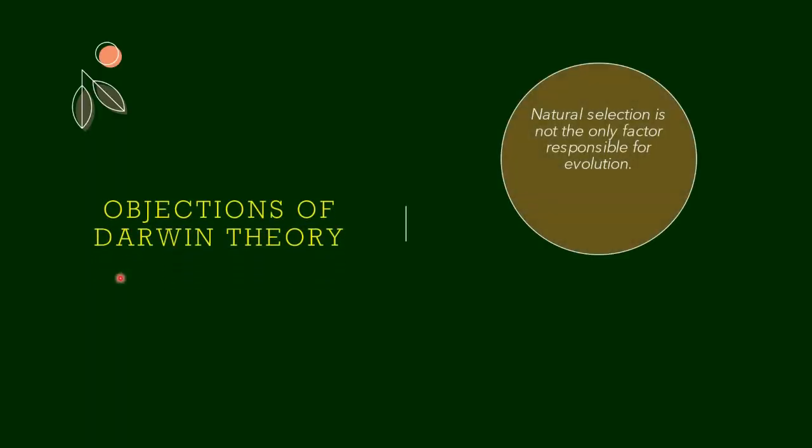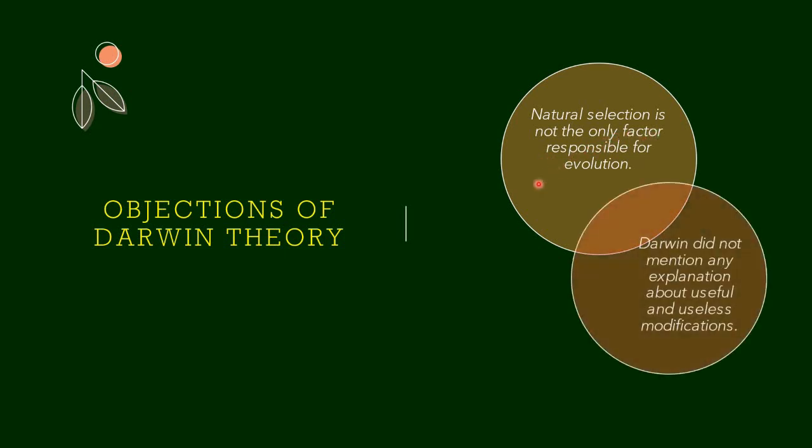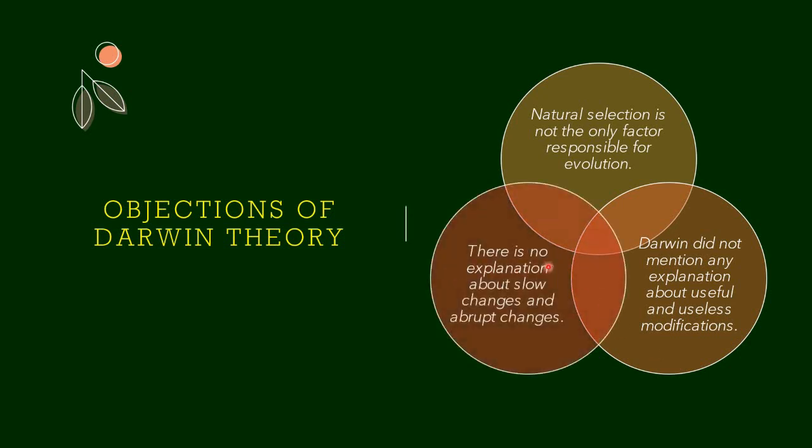Though Darwin's theory is highly accepted, there were some objections. He failed to say that natural selection is not the only factor responsible for evolution. He did not give any explanation about useful and useless modifications seen in living organisms, and there is no explanation about why there are slow changes in some parts of the living organism and why there are abrupt, complete changes. So he failed to explain these points.